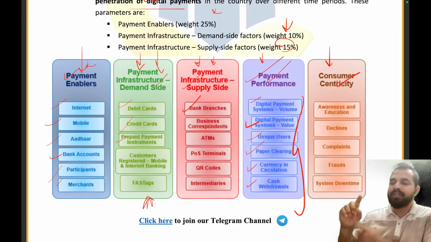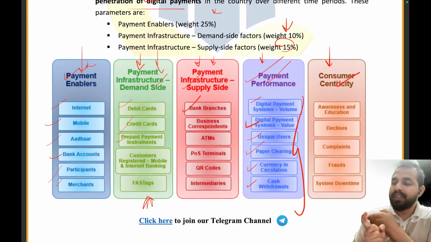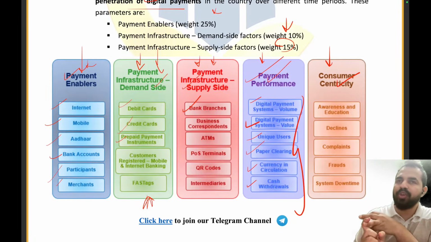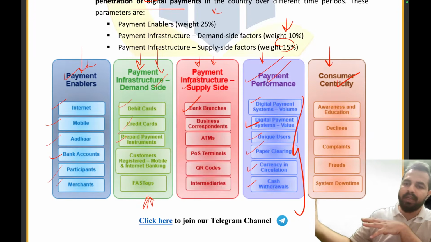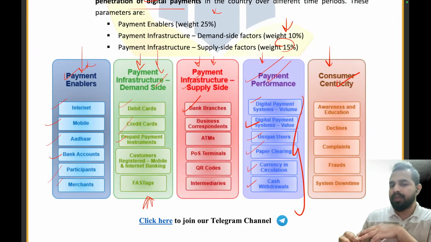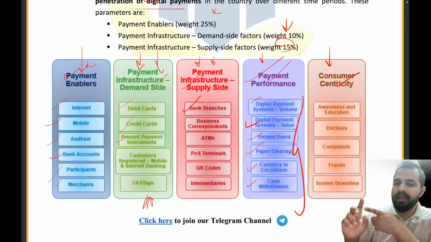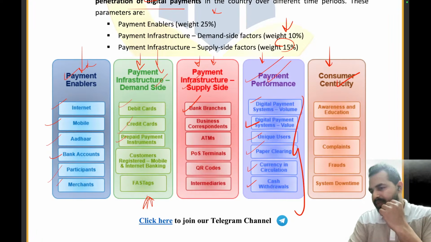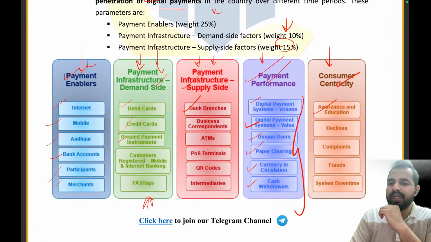So basically, what is the volume of the digital payment system, how many transactions were there, what is the value, and what was the value of the transactions? Let's take an example: there were 10 transactions of rupees 10 each, so the total value was 100 and the total volume was 10, right? Then how many unique users there are, to ensure whether we are enrolling new users or not. Then paper clearing, currency circulation, cash withdrawals. So all these things we will be seeing. Then comes the consumer centricity, my dear friends. It comprises awareness and education, decline, complaints, frauds, and system downtime.